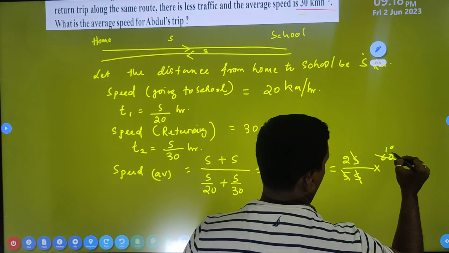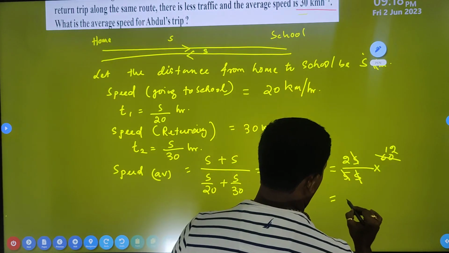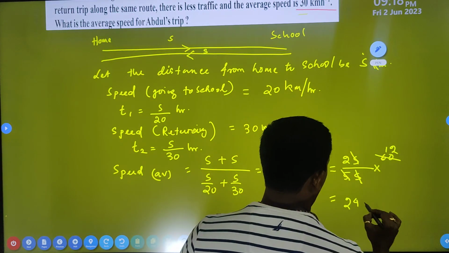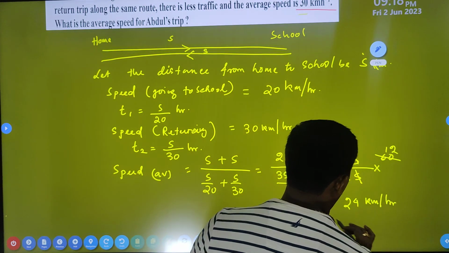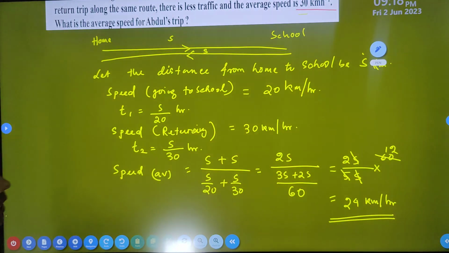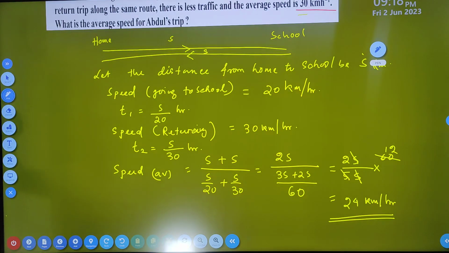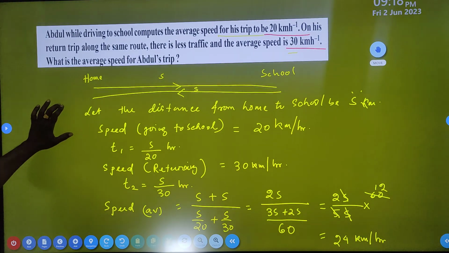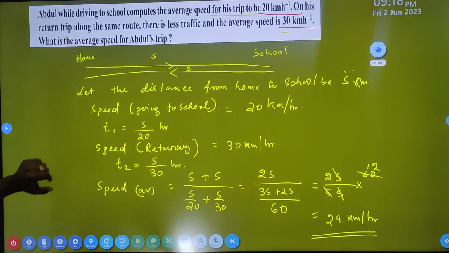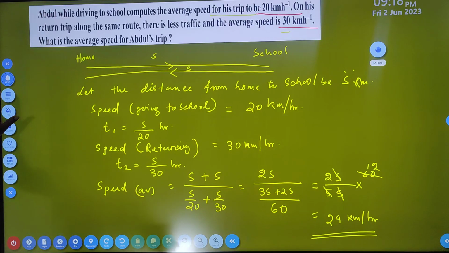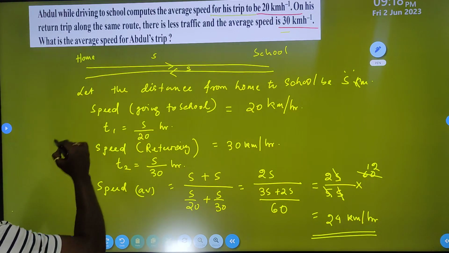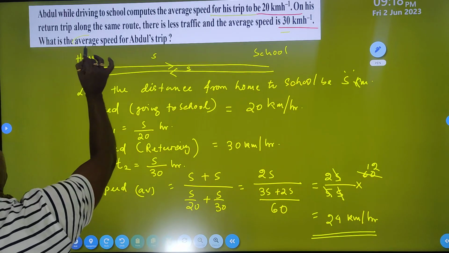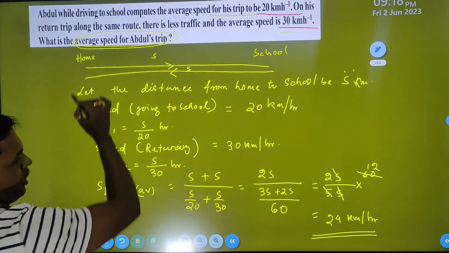How much? 12. So this is equal to how much? 24 kilometer per hour. So this is the average speed of Abdul while returning from home to school and school to home. This is your question: find the average speed of Abdul's trip. The average speed, how much?